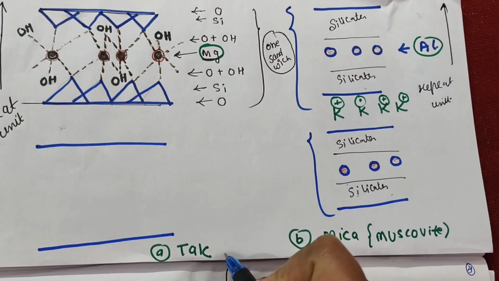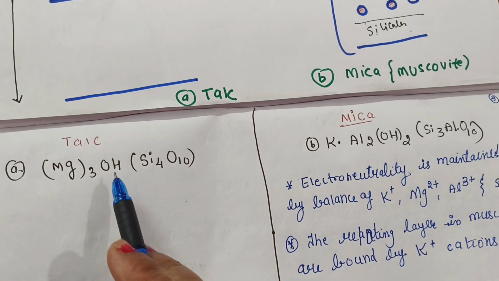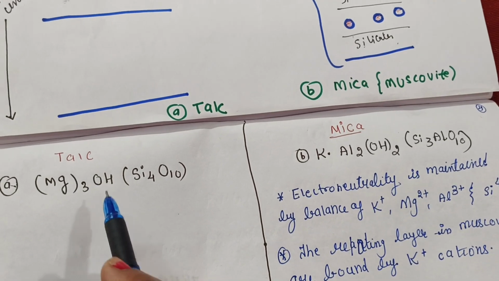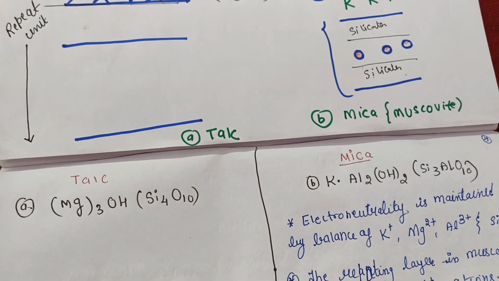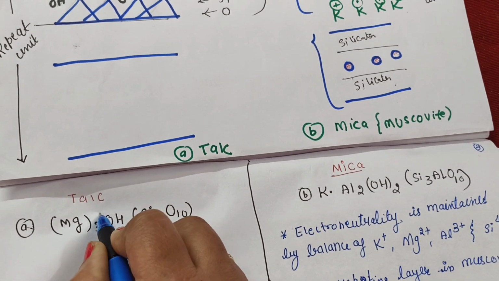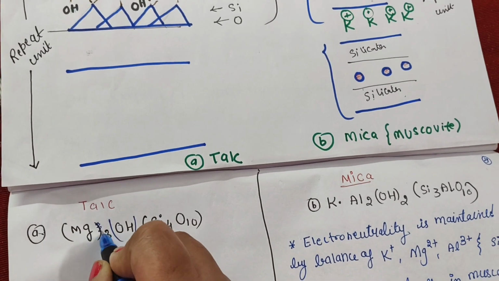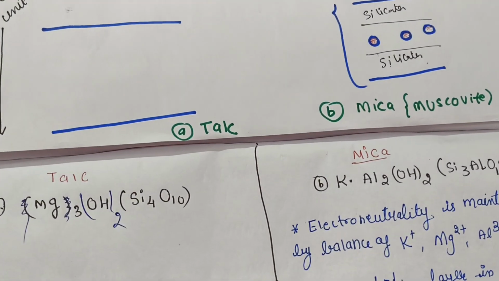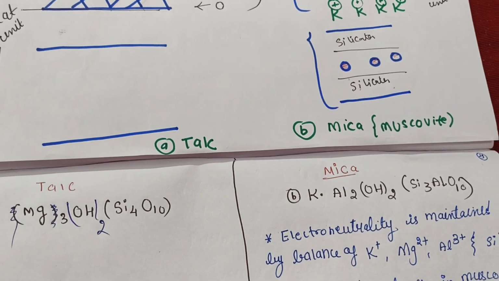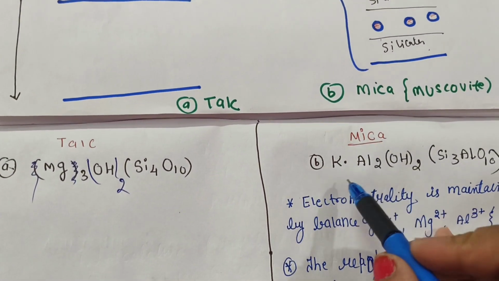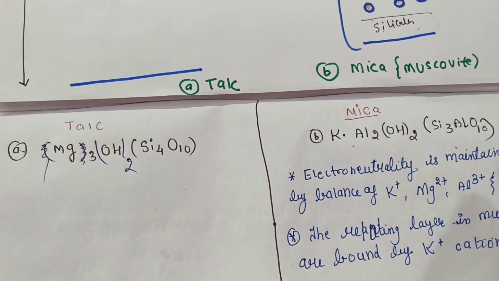So what is the formula of talc? It is Mg3... sorry, just a minute, it is Mg3(OH)2 actually. So you can see the muscovite, or we can say the mica, is a combination of potassium, aluminium, silicon. Okay, so just learn these formulae.